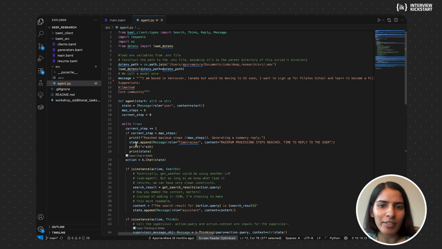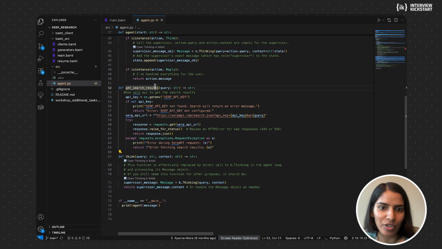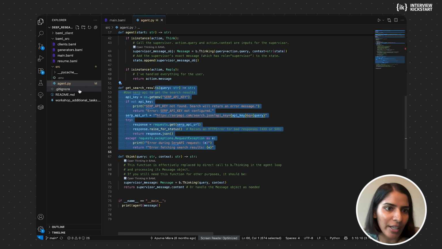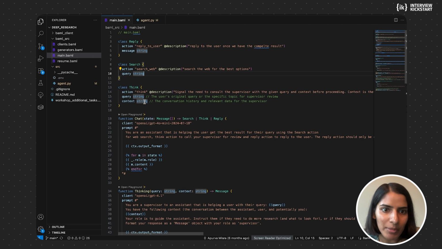So what you have is supervisor, you have the assistant. Assistant decides to ask the supervisor, that's the thinking function. Assistant decides to reply to the user, that's where the loop ends. And the assistant decides to do a search query, that's where your SOAP API is called. And that is your get search results function. And we define everything here. So let's go back to the main.baml file.